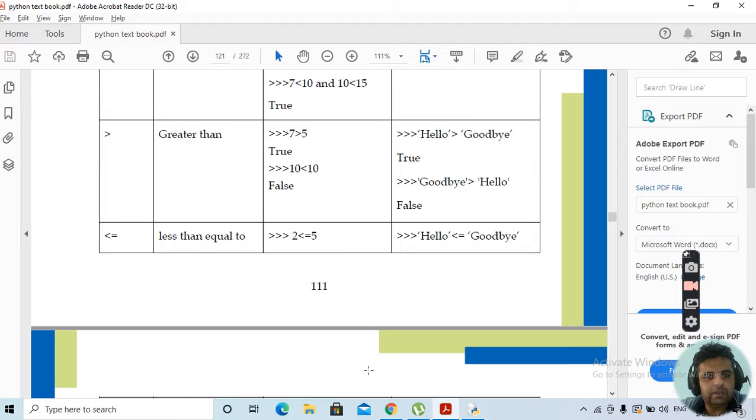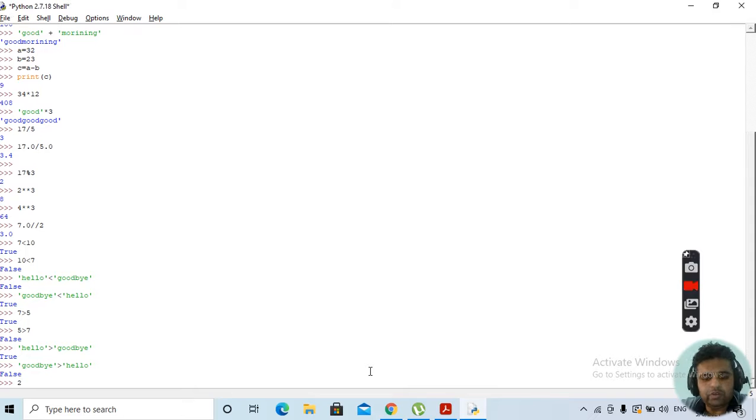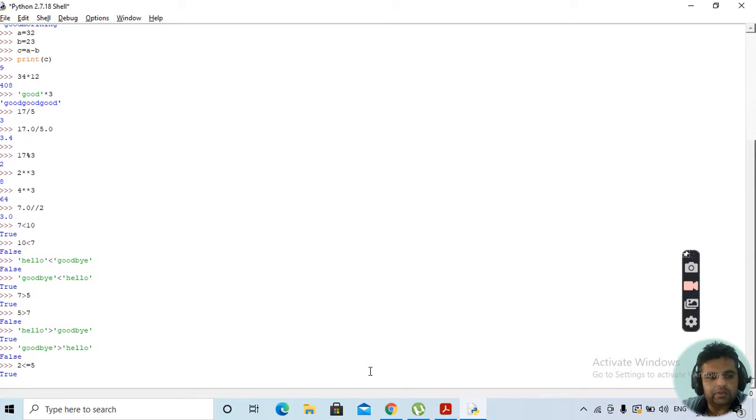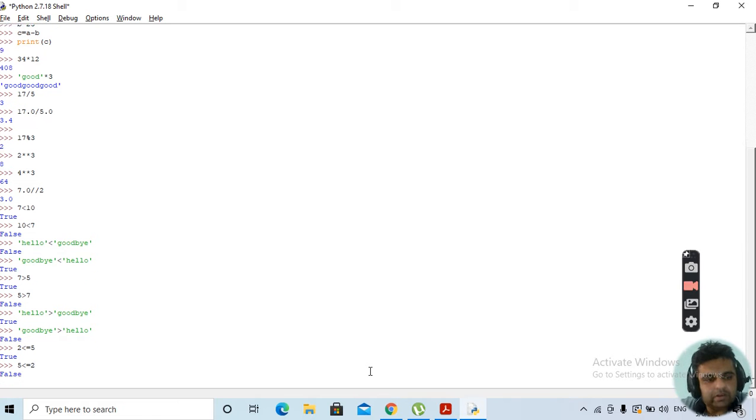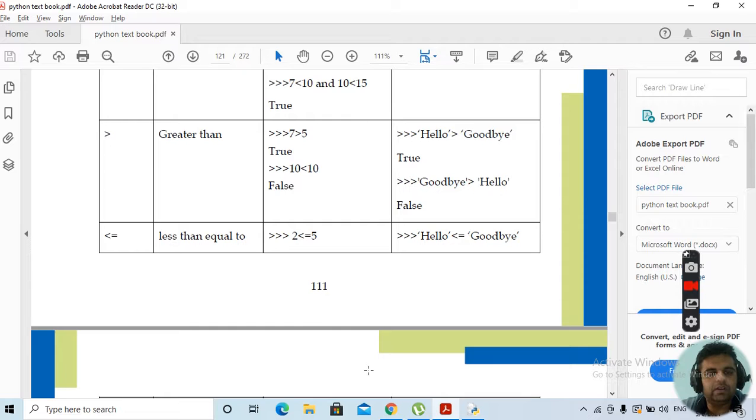Then we have less than or equal to. This is the same. If we write 2 is less than or equal to 5, this will return true. If we write 5 is less than or equal to 2, this will give you false. This is the same as what we did with the others.